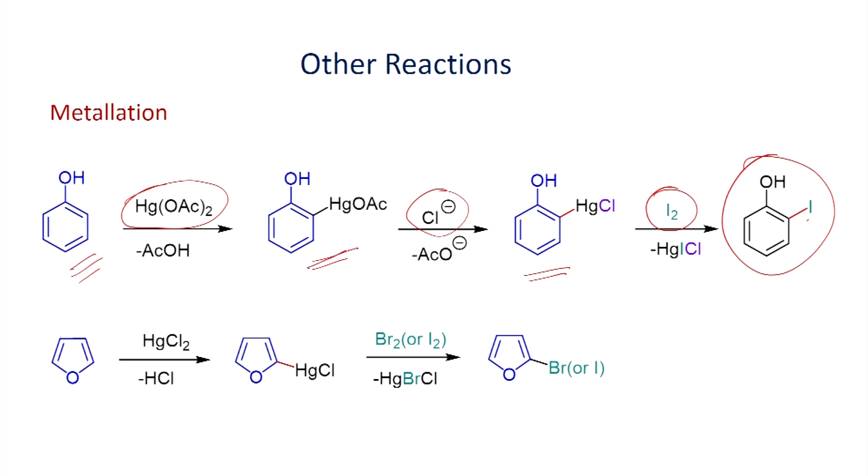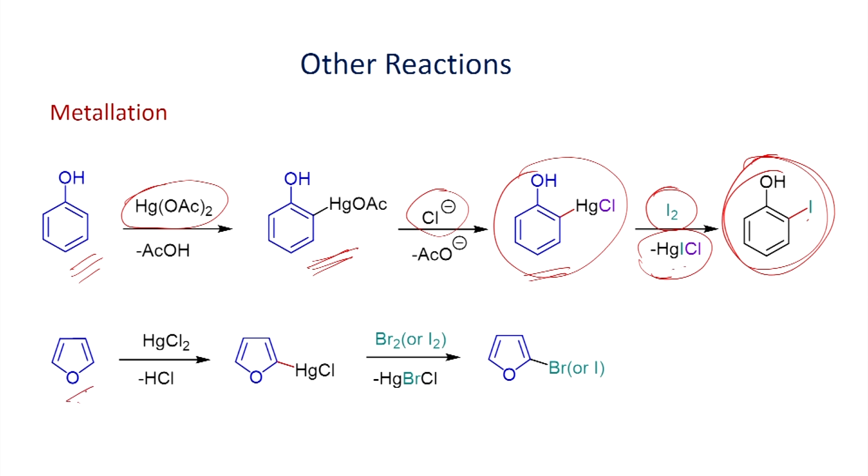You can make this organomercury acetate as product, which, when you react with Cl minus, you will be able to make this compound, the mercury chloride. Once you form this one, when you react with molecular iodine, you can produce the 2-iodophenol, where you generate this as a byproduct.